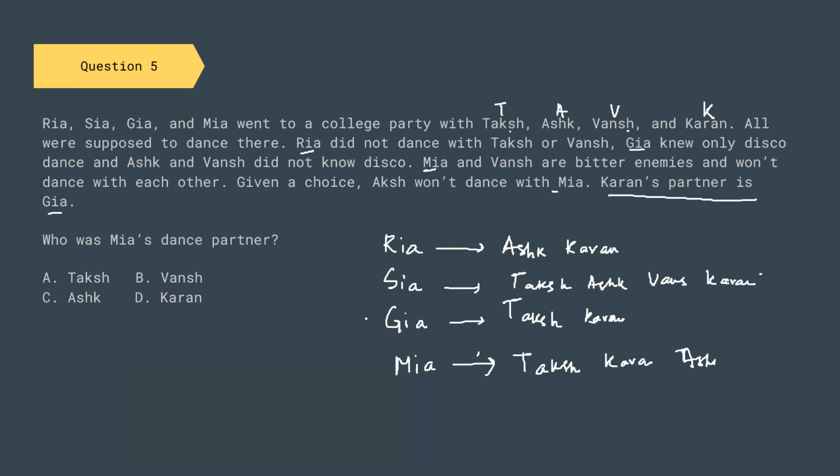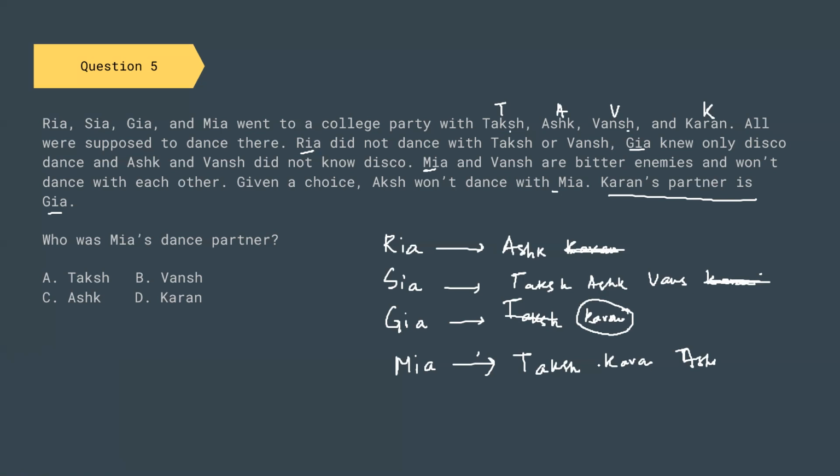Now, Karan's partner is Gia. So Gia is dancing with Karan. So Taksh is eliminated. And if Gia is dancing with Karan, Karan cannot dance with Ria. Karan cannot dance with Sia. So both of them are eliminated.